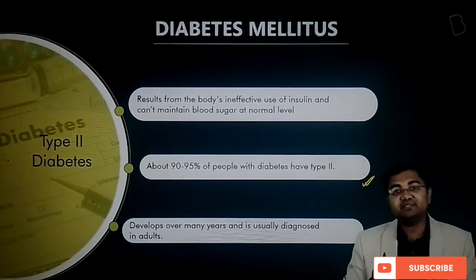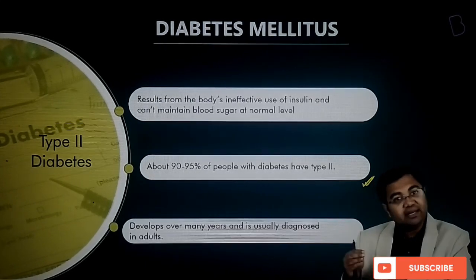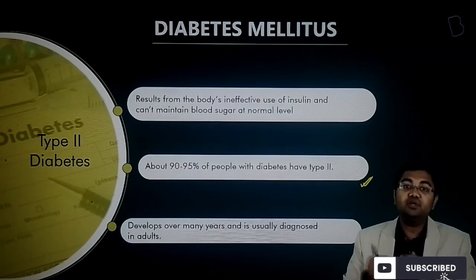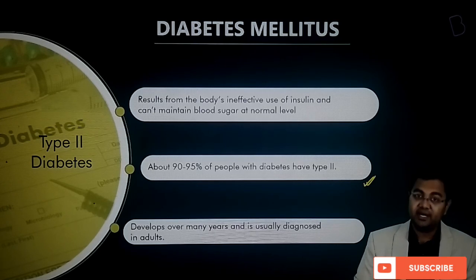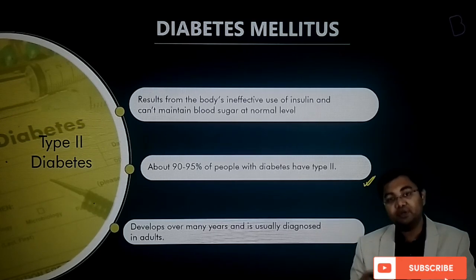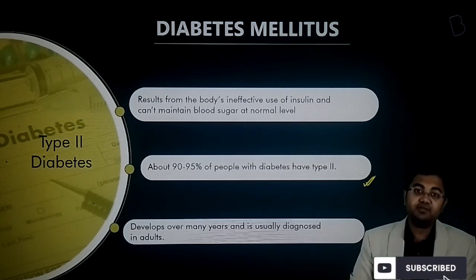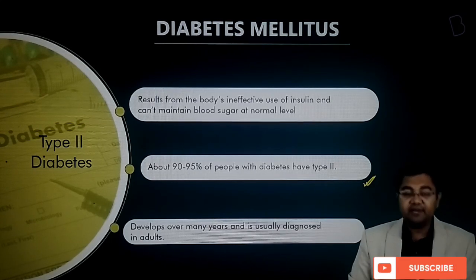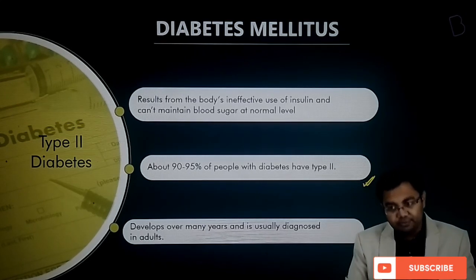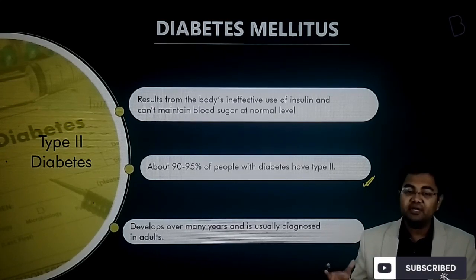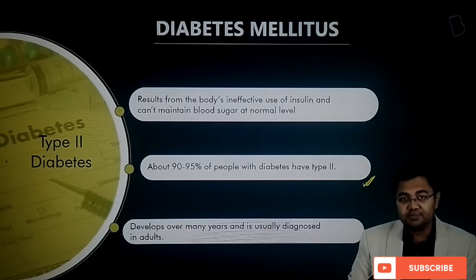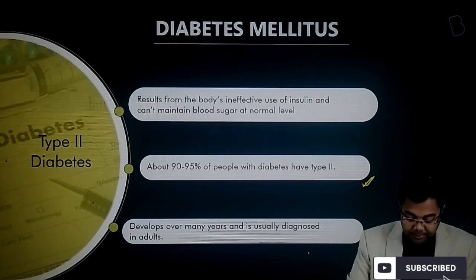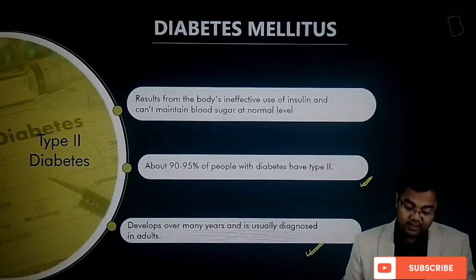Now type 2 diabetes develops generally in the later phase of one's life. You will not see this kind of diabetes in children or in young adults, but rather you will see this in people who are older. But the causes of the disease might have set in early. For example, for some people it might have taken some 10-15 years for diabetes to set in, and ultimately it would start to show up the symptoms maybe in their later 40s or in 50s or in 60s. Alright, so it develops over many years and usually is diagnosed in adults.